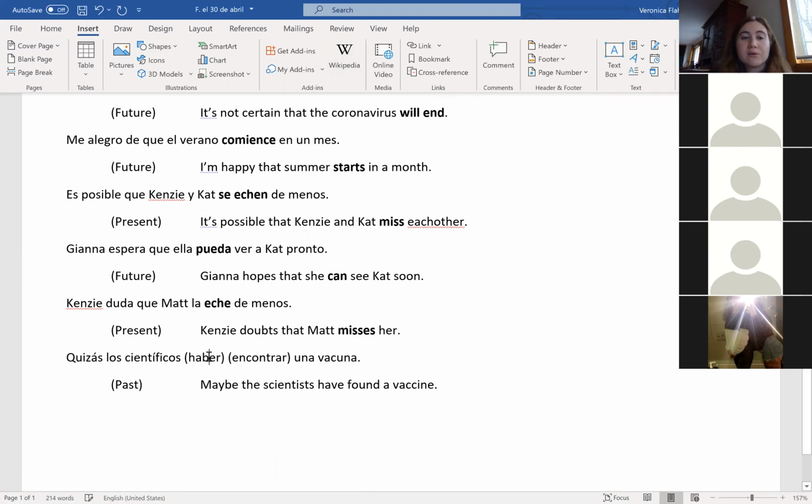Who knows what haber would be? Haya, and that's a good place to start. It's for los científicos, which is a lot of people, and Becca put it in the chat. It would be hayan, because it's more than one person, so it's an ellos. And then we're going to change encontrar to the past participle, which would be an ado or ido verb. How would this one be? Ado. Hayan encontrado. Maybe the scientists have found a vaccine.